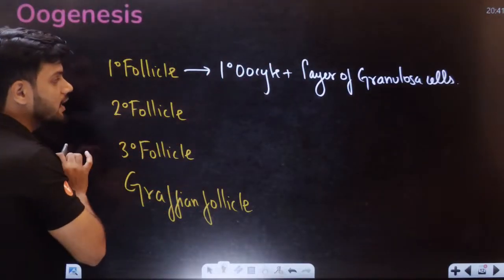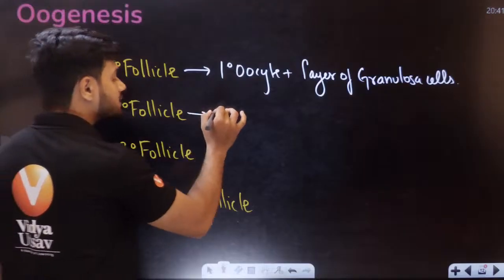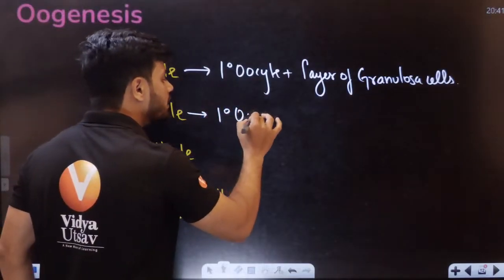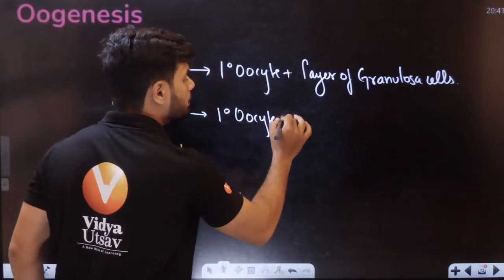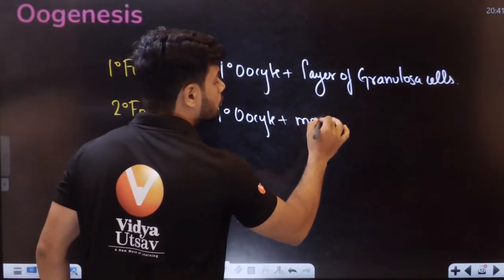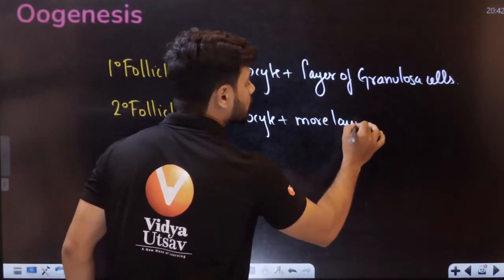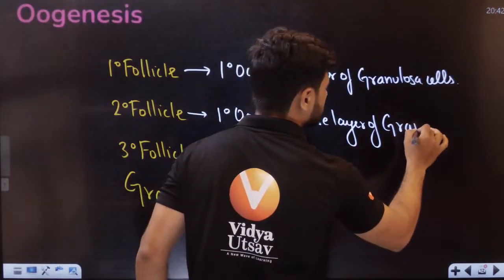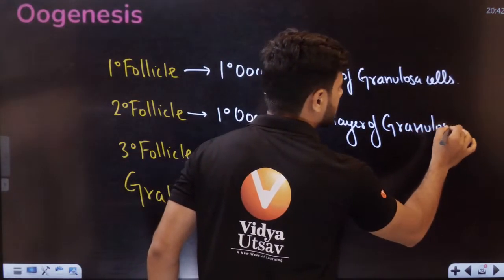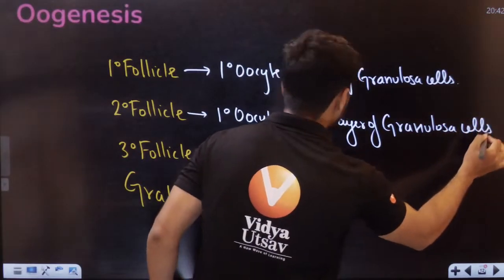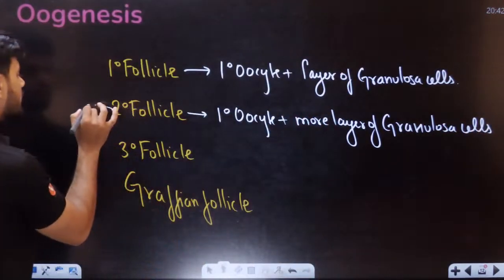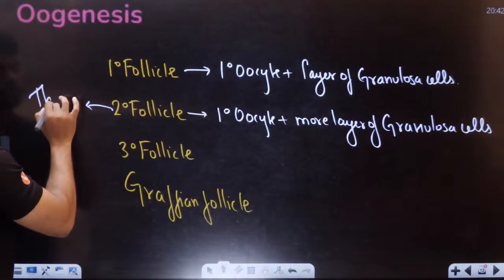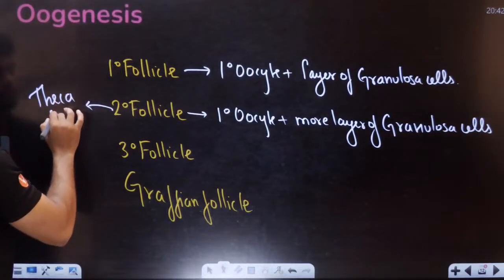Then what about the secondary follicle, students? The secondary follicle has, again, a primary oocyte plus more layers of granulosa cells. And students, here in the secondary follicle, there's a theca formation also.